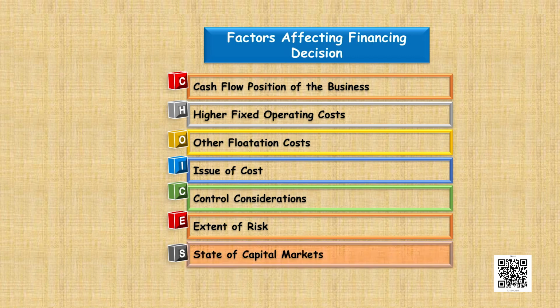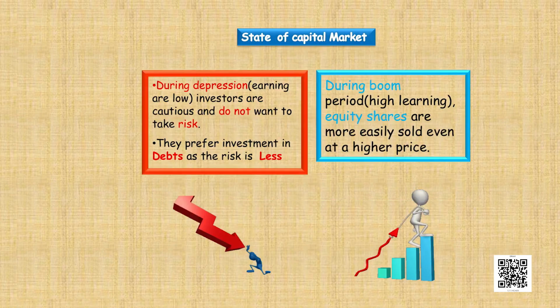Then we have the state of capital market. During depression, people are not willing to invest into the share market and hence they do not want to buy the stocks or shares of the companies. The stock prices actually go down and hence people prefer to invest into debt because the risk involved in debt is actually less because the fixed payment is received by debt. Similarly, during boom, people are willing to invest into equity shares of the companies even at higher prices. So the company must choose to issue equity shares at the time of boom.